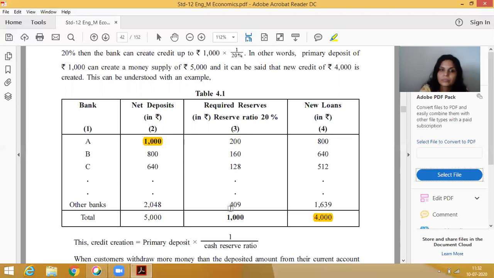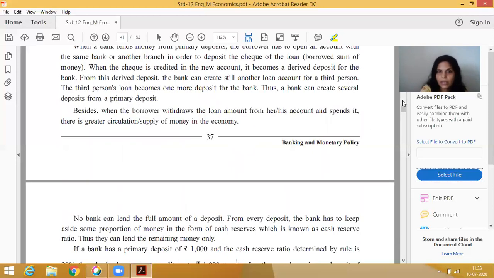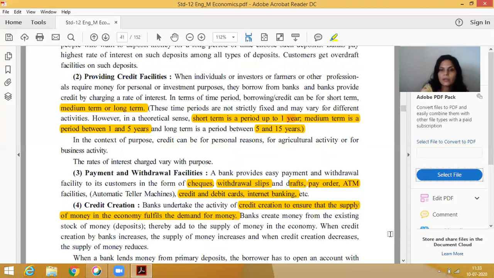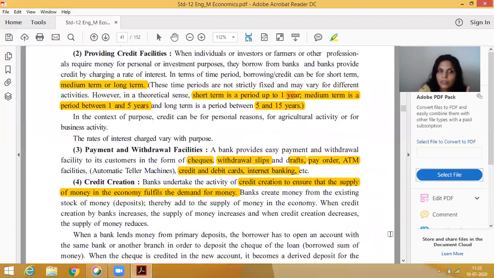Clear? If CRR is high, credit creation will be less. Obviously, if CRR is 40%, then it will not be 200, it will be 400, and then 320, like that. So it depends on the CRR also. But money supply depends on credit creation. If credit creation is more, money supply will also be more. Listen carefully to what I'm saying.